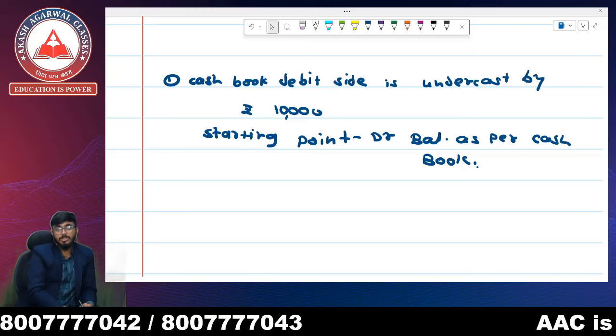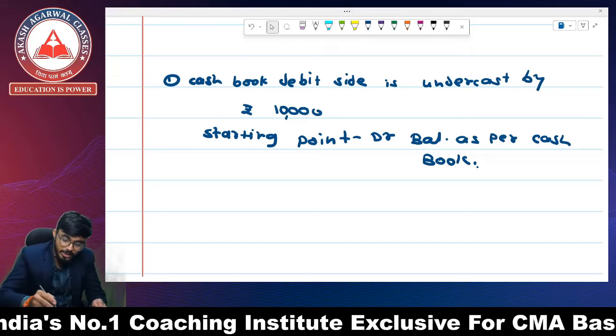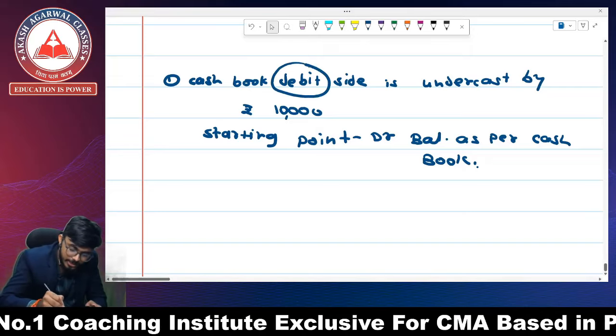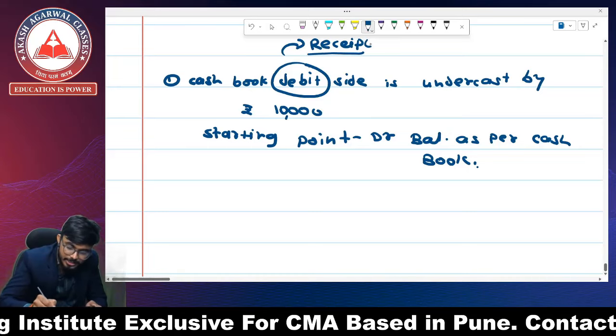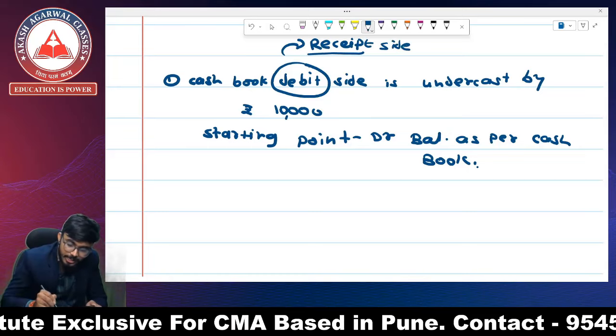What transaction is happening here? The cash book debit side is your receipt side, and the receipt side is undercast. It means the receipt side is showing less balance.